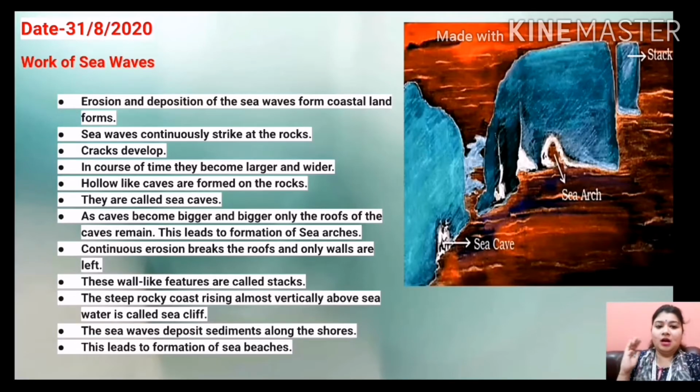So above seawater, you will find a vertical rocky platform, and this vertical steep coast, or rocky platform, is named as sea cliff, okay, sea cliff, CLIFF. And what happens with the passage of time, the destructional waves, or you can say the sea waves, continuously strike on this sea cliff, this vertical rocky platform which we will find above seawater. So the sea waves continuously strike on the sea cliff.